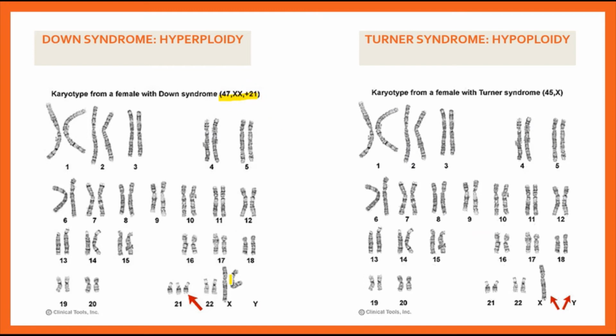47, XX plus 21, because the addition is at the 21 position, right? We have XX, there's no Y, and there's an addition to the total. We have 46 chromosomes, 23 pairs. There are 23 pairs, but there's one addition of a chromosome. The pairs are still 23, but there's just one addition of the chromosome.